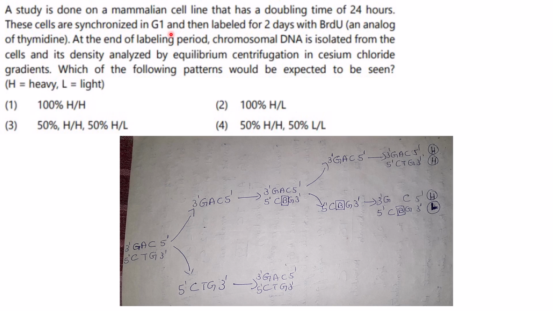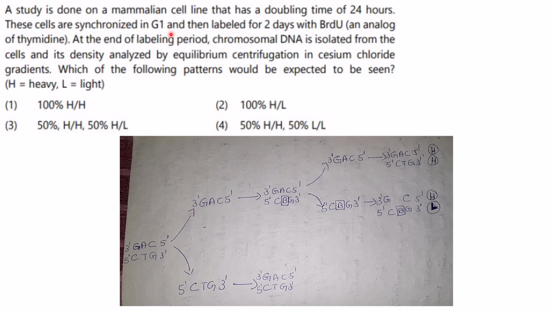These cells are synchronized in G1. Now all the cells that you are going to study are in their G1 phase. So you are conducting a race for cell division, means all will align at the starting point, in the G1 phase. Now from there they will start moving to other stages of cell division.